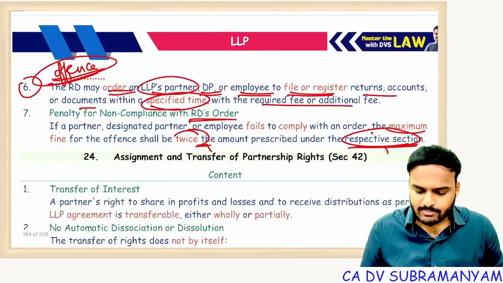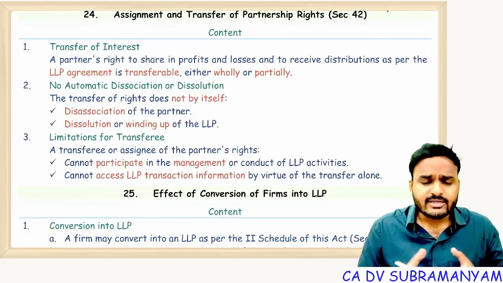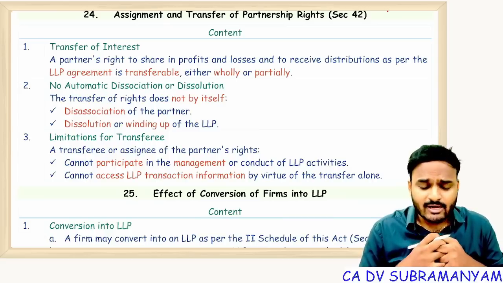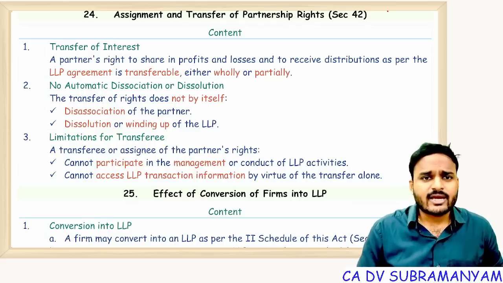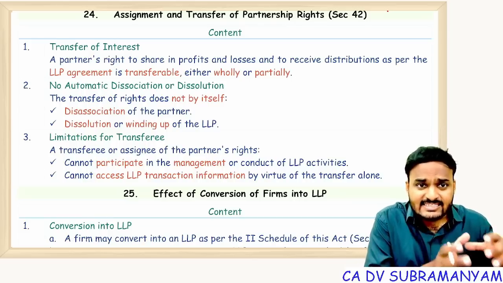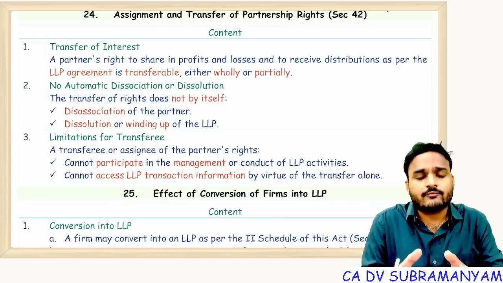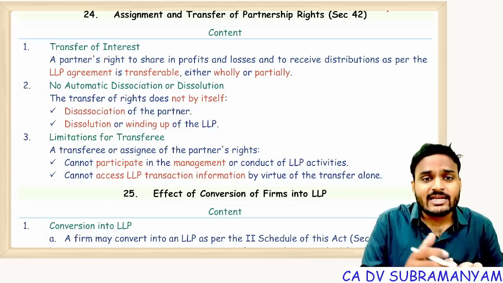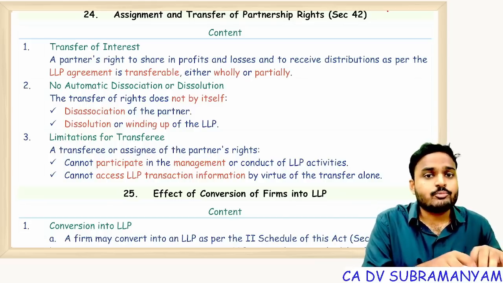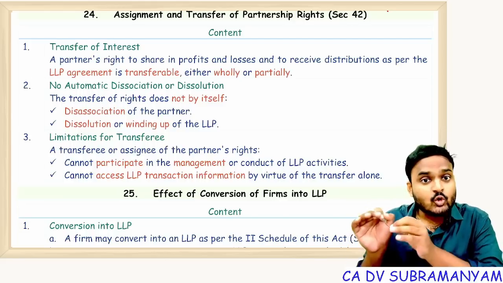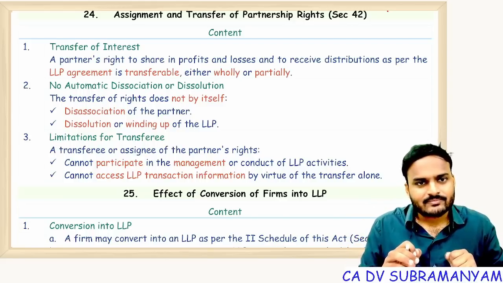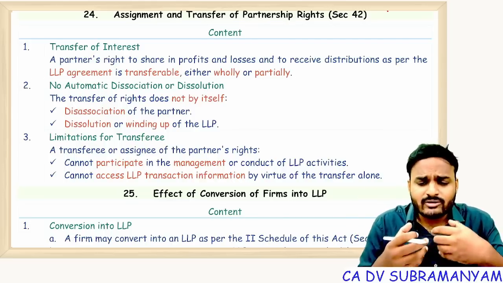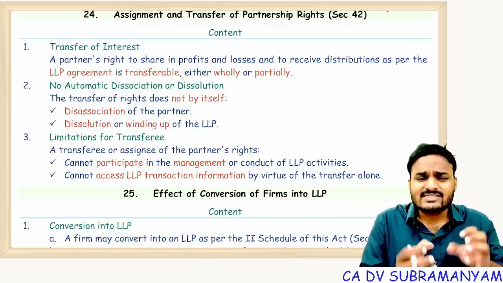Next one, assignment and transfer of partnership rights. Assignment and transfer means what? Suppose I'm a partner in one LLP. I need some funds. I'm facing a cash crunch. I need some loan. I went to SBI. I told them, yes, I'm a partner in that LLP. I can assign my ownership share in favor of you. You just give me some money as advance. Until I repay that loan amount, whatever profits LLP distributes, the lender will get a share in the profits. Getting my point? I'm assigning, transferring my interest to that fellow. I'm not transferring ownership, just my interest. It's like a charge.